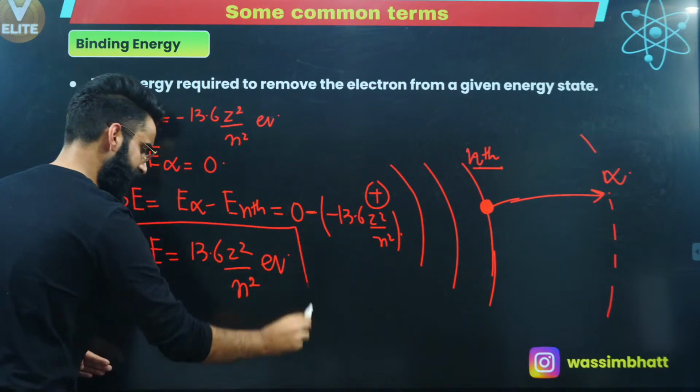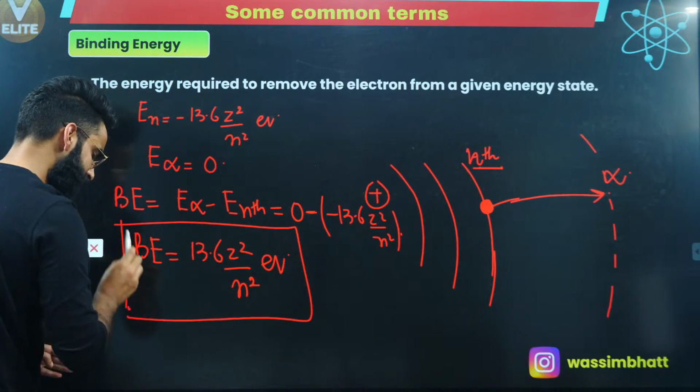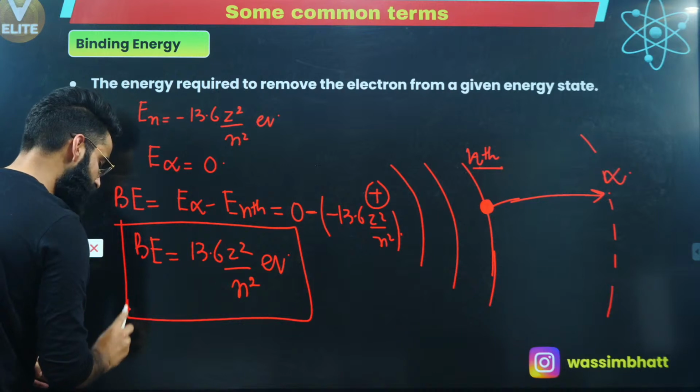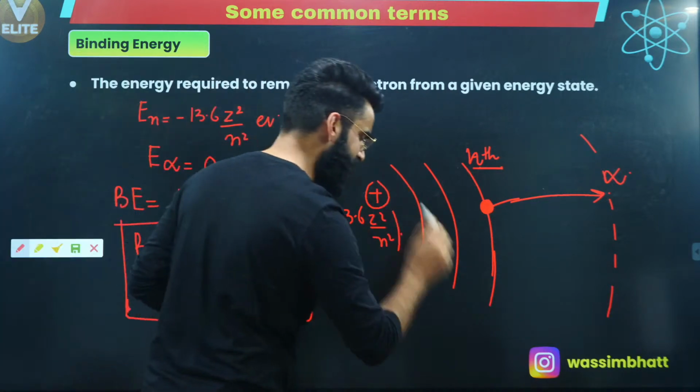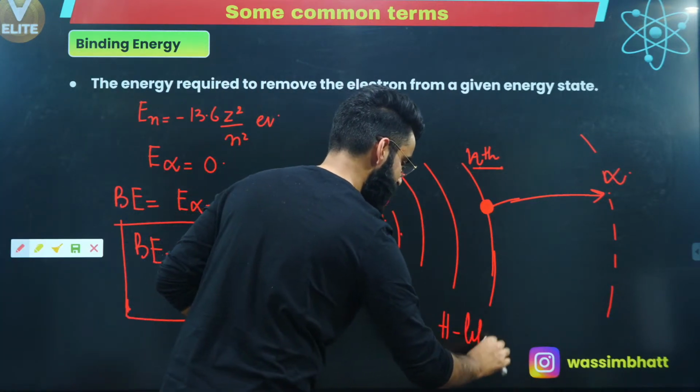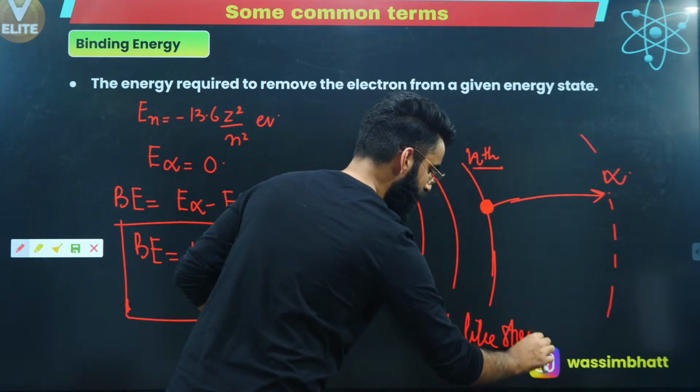So this much amount of energy you need to supply, then only you can take any electron out from a given energy state in case of the hydrogen-like species.